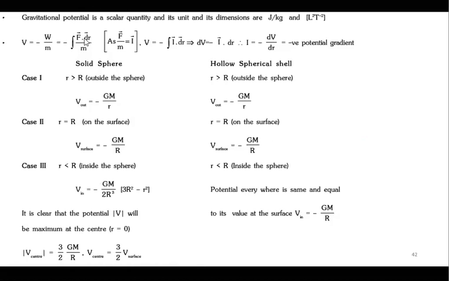Now, as we calculated the field for different configurations, we have to calculate the potential for different configurations also. Everything is easy except for the potential due to a sphere inside the sphere. So this is one formula that you have to remember, because every other formula is easy to integrate, but not this one. When you talk about potential due to a sphere inside the sphere, it is this. Why is it this? Tell me why it is this.